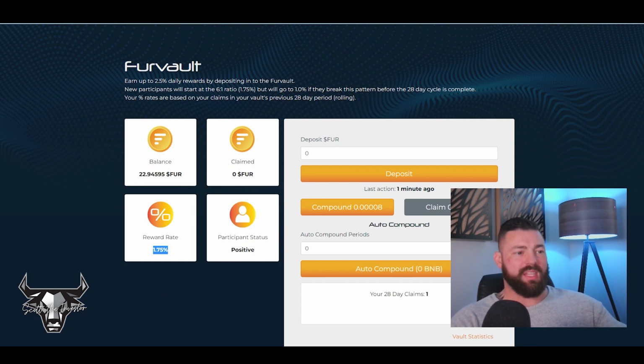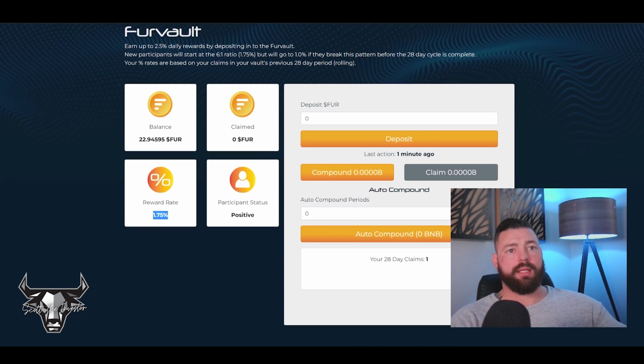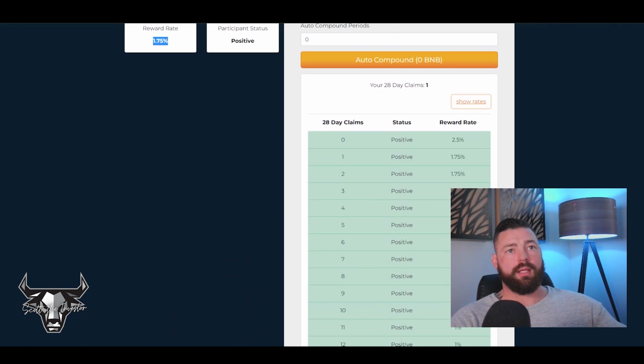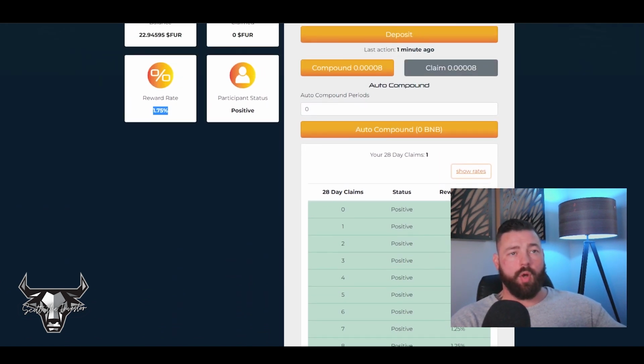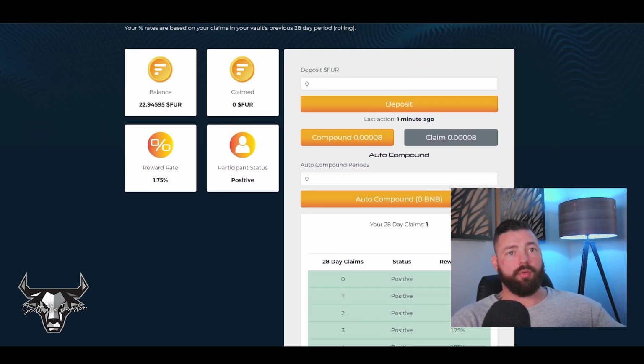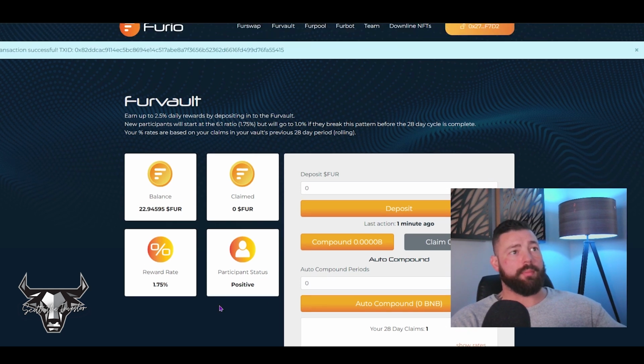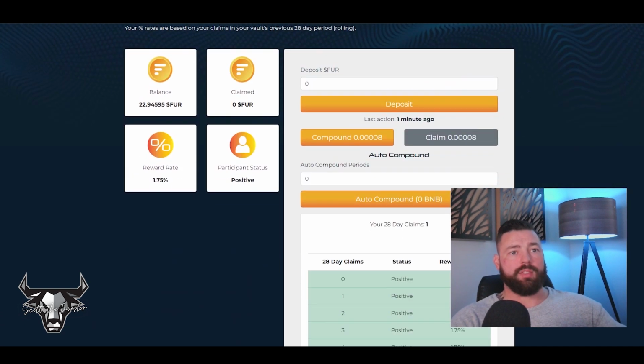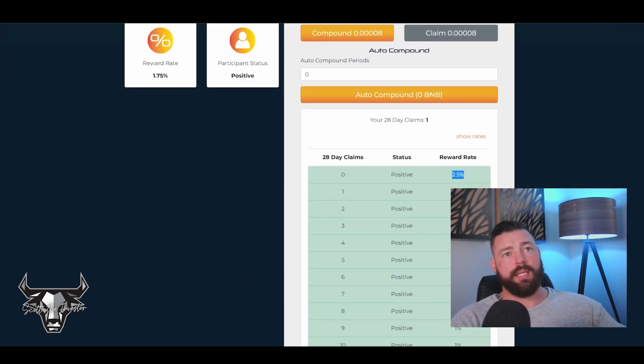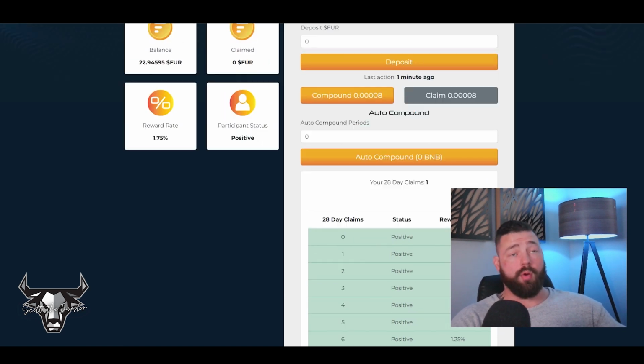So I highly recommend getting in the 2.5% club. There are benefits for that. They do giveaways, all type of stuff. So if you need to have a claim schedule, like I said, here are the claim rates. I wouldn't recommend claiming more than once or twice a week on average. This is all based on a 28-day rolling period. For me personally, I like to grow my account. I'm liking this 2.5%, so I'm going to continue to grow the account, and then I will take that out later when I max the wallet. But I always could drop down to a 6-in-1 strategy and still be getting 1.75%, which is also extremely good.